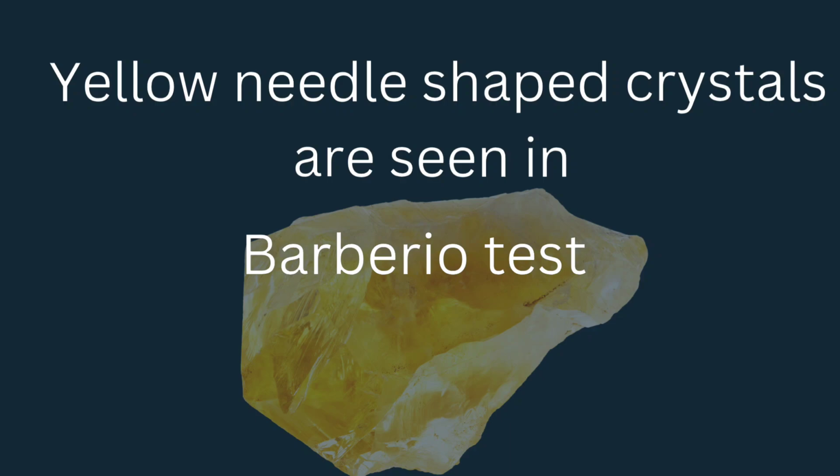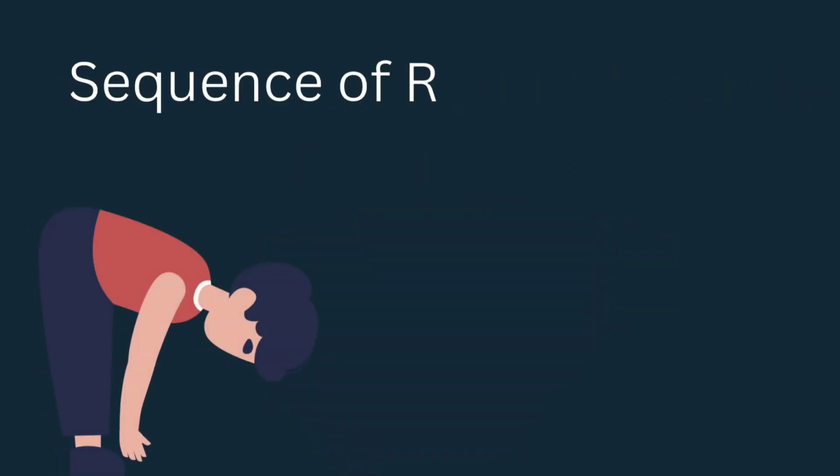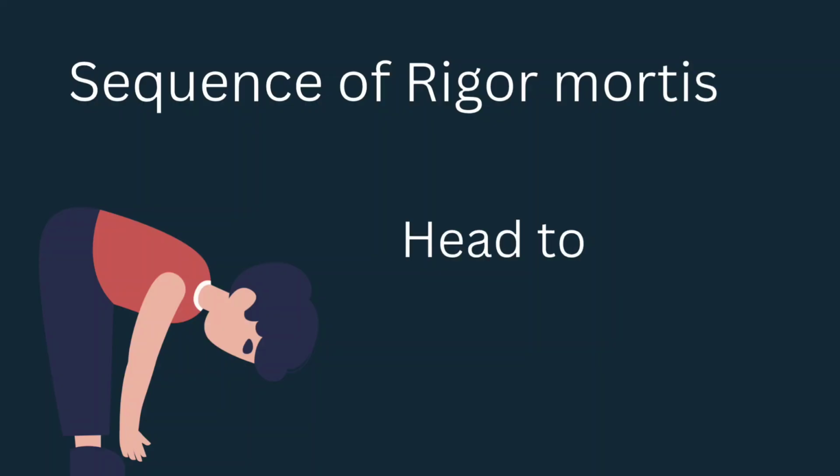Right? The last question and the very repeated question, the sequence of rigor mortis. It is from head to toe. It begins in smaller muscles, from the eyelids and jaws, and then progresses downwards. So what is the medicolegal importance of rigor mortis? It helps us to estimate the time since death.